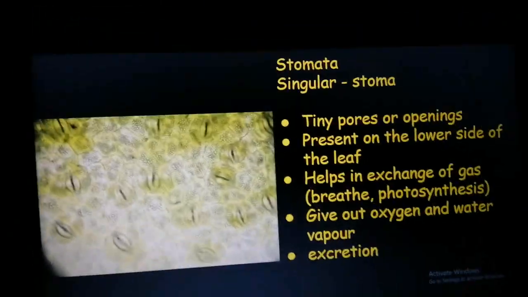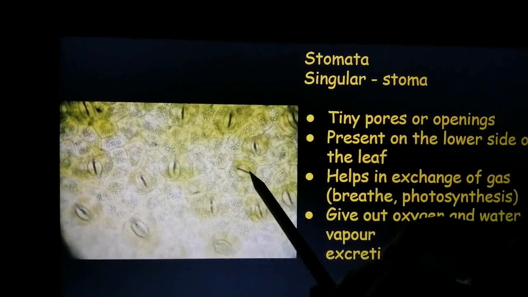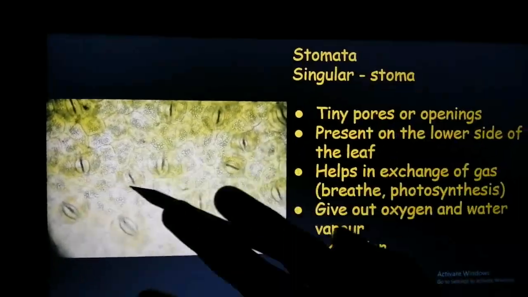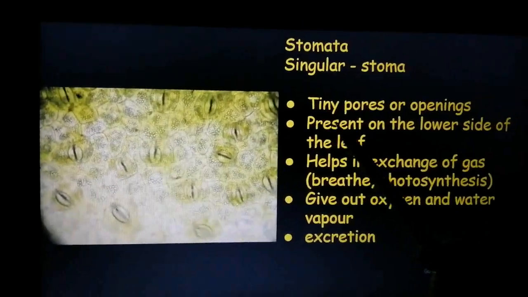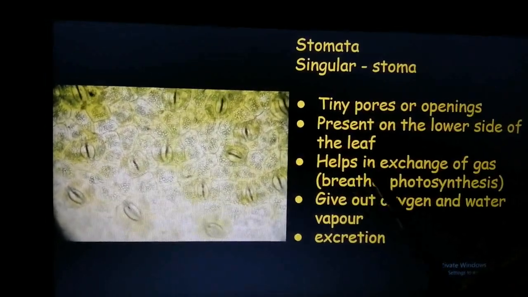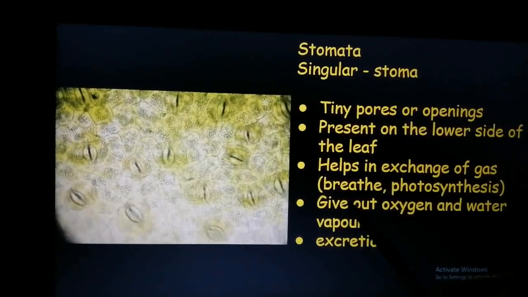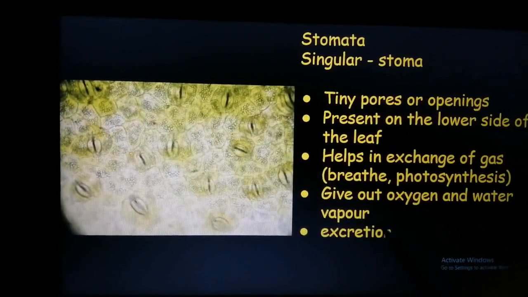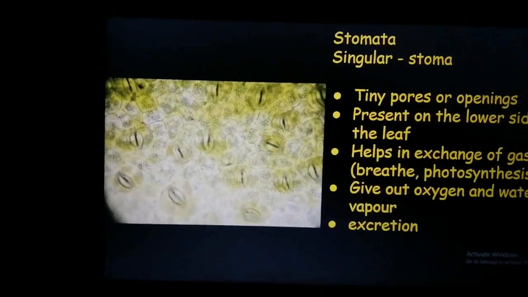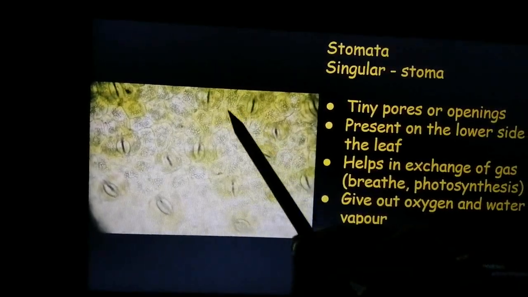So what is stomata? Stomata, singular is stoma. It is a tiny opening or pore on the surface of the leaf. It is found more on the lower side of the leaf. Okay, so present on the lower side of the leaf, it helps in exchange of gas, that is it helps in breathing, it helps in photosynthesis, it helps to give out oxygen and water vapor, and it also helps in excretion. Now excretion, so whatever waste is collected in the plants is given out through these tiny pores.